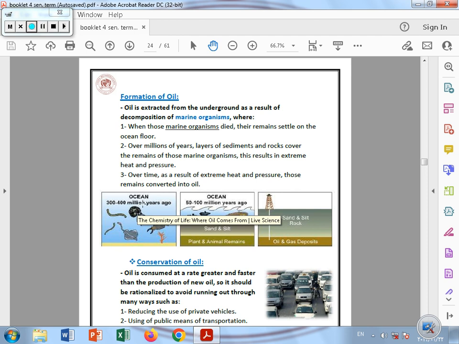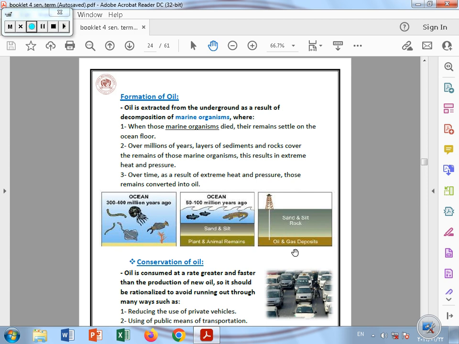and they make pressure and heat on the remains of plants and animals. There is sand and different layers above these remains. After millions of years of pressure and heat, these remains change into oil and natural gas, which we can get out from under the ground. So the main point in the formation of oil and coal is the very high pressure and heat. The coal comes from the remains of plants, and the oil comes from the remains of marine organisms.